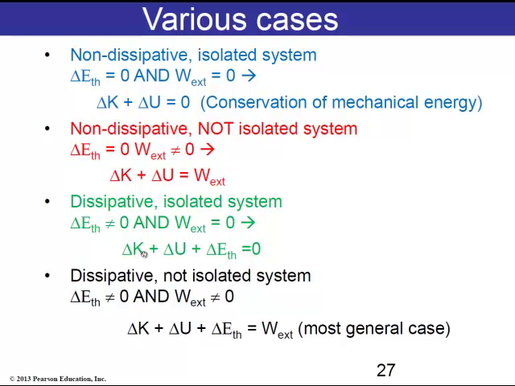The kinetic energy can change, the potential energy can change, the thermal energy can change, but the combination of all those changes is equal to 0, and in this case we can talk about conservation of energy for the system. Finally, in the most general case, when the system is dissipative, there is friction, and it's not isolated, there are some external forces acting on the system, then the change in kinetic energy plus the change in potential energy plus